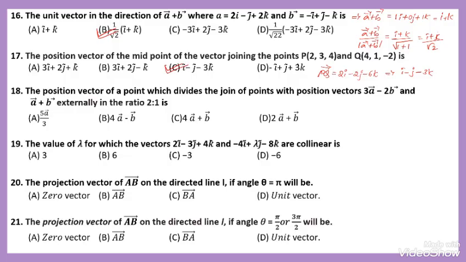Then question number 18. The position vector of the point which divides the join of points with position vectors 3a minus 2b and a plus b externally in the ratio 2:1 is. Here there is a formula for finding the position vector externally.